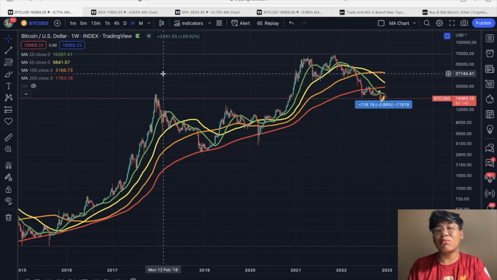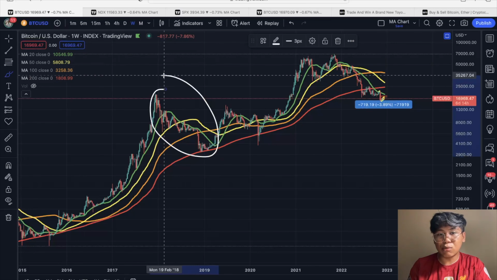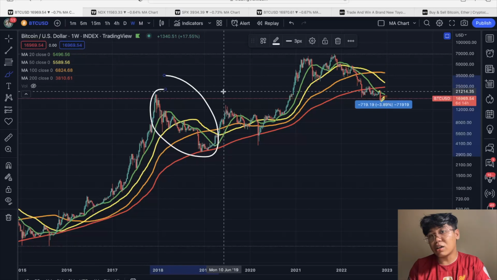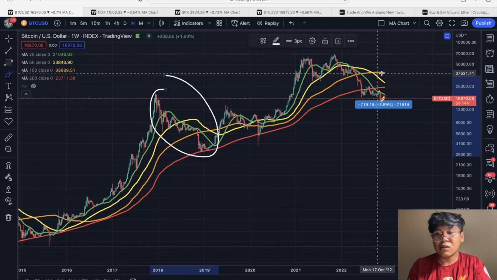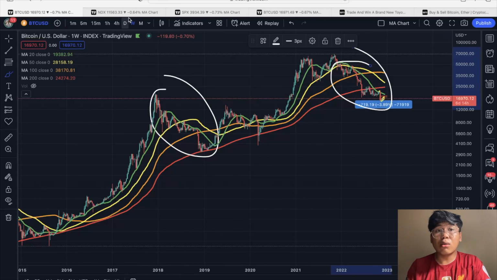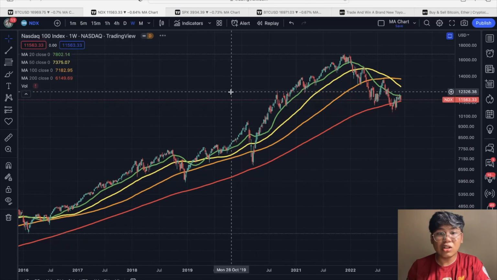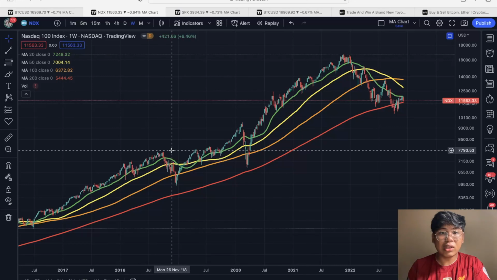So as you can see, ito yung Bitcoin price action, and we have here a 2018 data na bumagsak, which is this bear market. And as you can see right now, we are at the 2022 data. If you're going to compare this with the Nasdaq chart, you can actually see na we have seen those similar movements noong 2018 din.